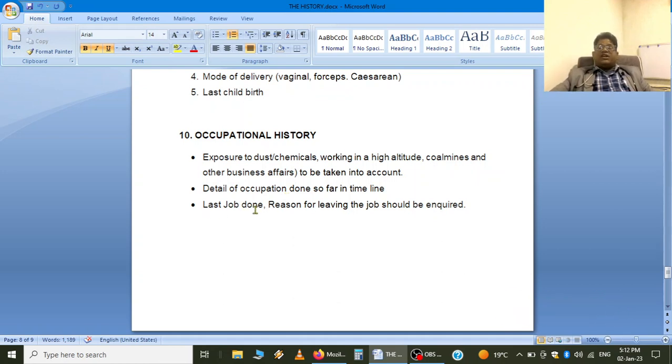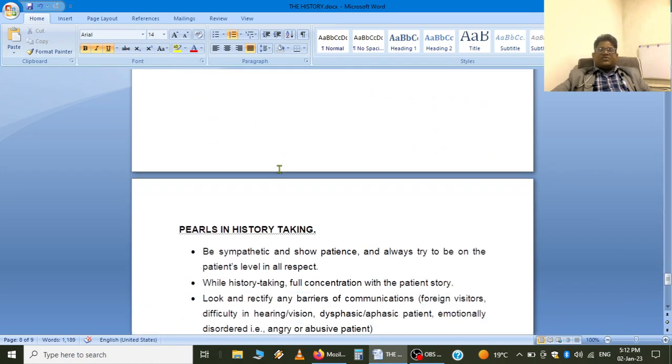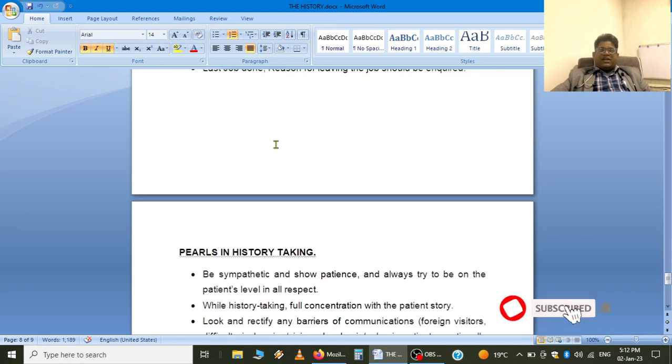And the last job done, the details of the last job and what was the reason for leaving the job, that should be inquired for. So this all sums up the basics of history taking for the Ayush MBBS doctors and even residents also. This has covered the points very briefly, and we all should know this during history taking. And this comes to the end of our history taking here.